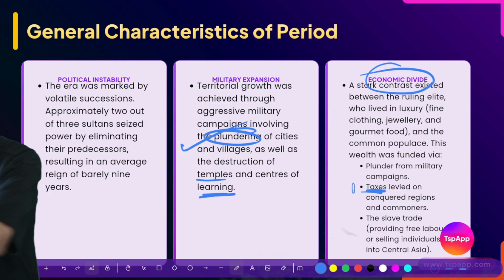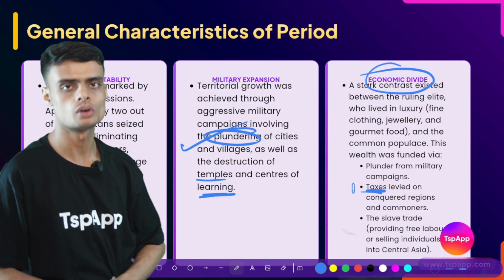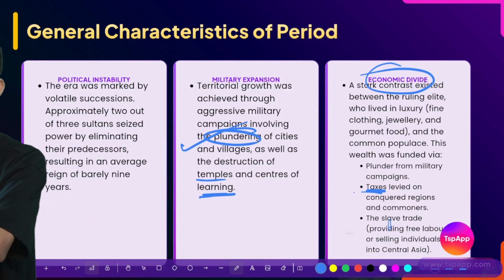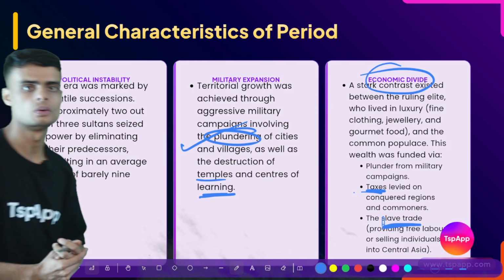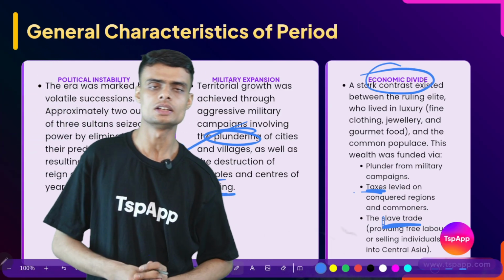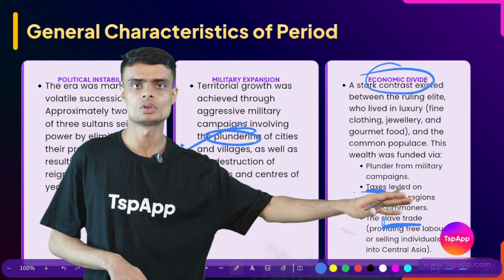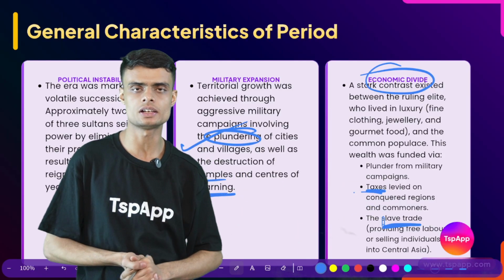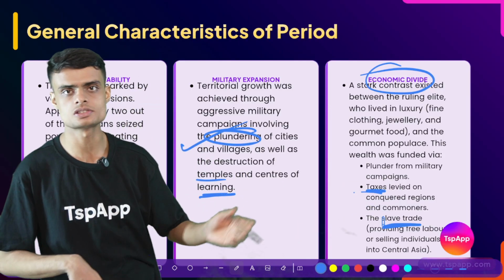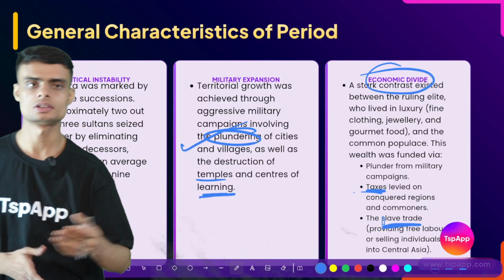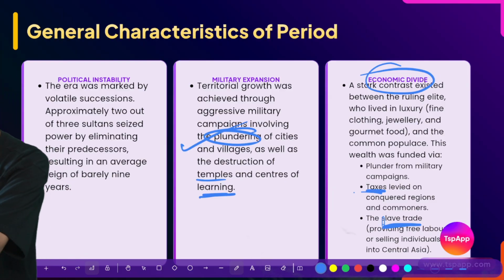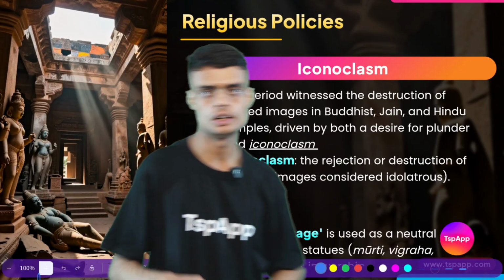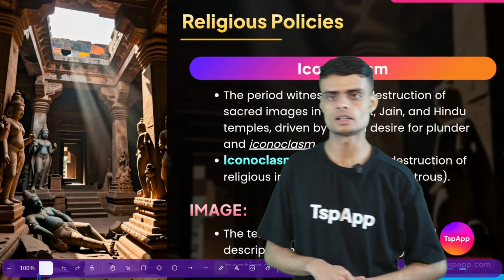They imposed heavy taxes on the common people, who did agriculture. And they did something called the slave trade. I have told you what a slave is and what slave trade is. They used to sell the people who were defeated in wars and earned money. These people were called slaves, and the trade was called the slave trade. In those time periods, slave trade was quite normal, not only in Central Asia but also in India.